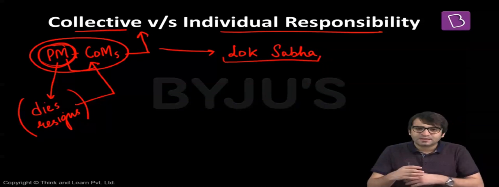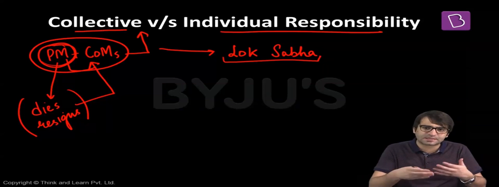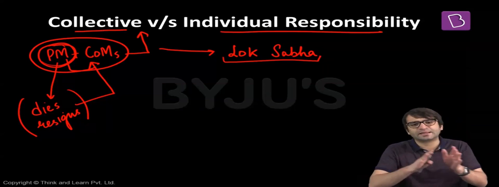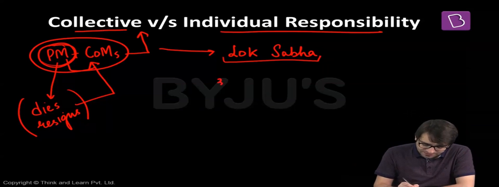The resignation or death of the Prime Minister means the entire Council of Ministers will have to resign. It's not necessary for all these ministers to send individual resignations to the President. Only the Prime Minister will submit the resignation, and that would mean the resignation of the entire Council of Ministers as well. Now let's look at the third implication of collective responsibility.